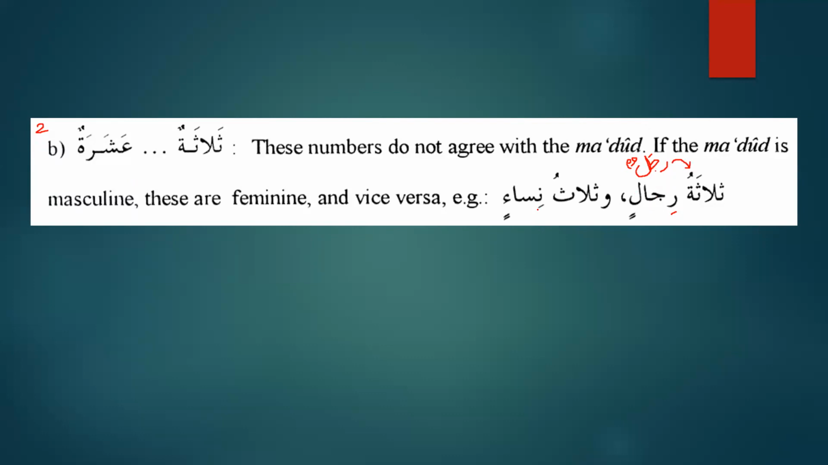And Nisa'un, as we know, is the plural of Imratun, sorry. So Imratun is feminine, which is singular. And because Imratun is feminine, the number will be opposite in gender. So it will be Thalathu Nisa'in. So this is our group number 2, from 3 to 10.